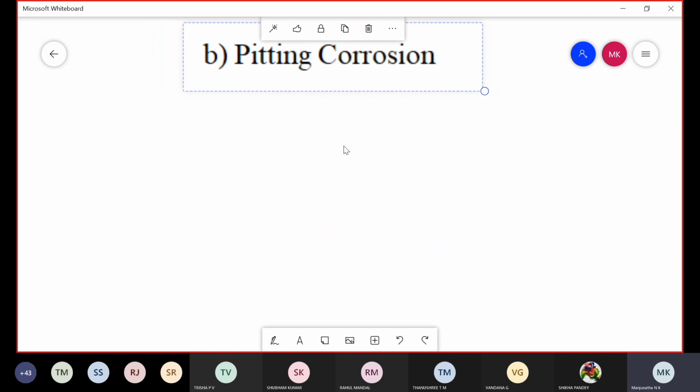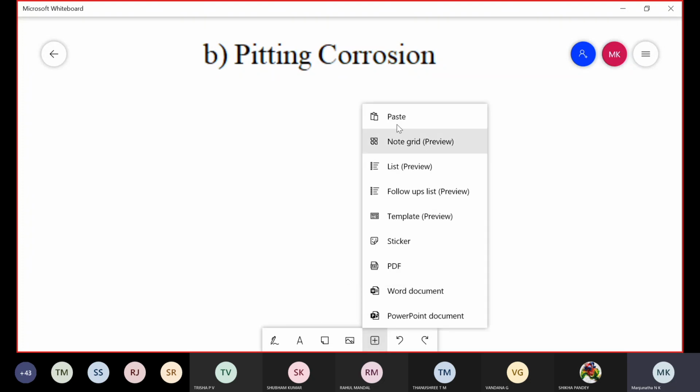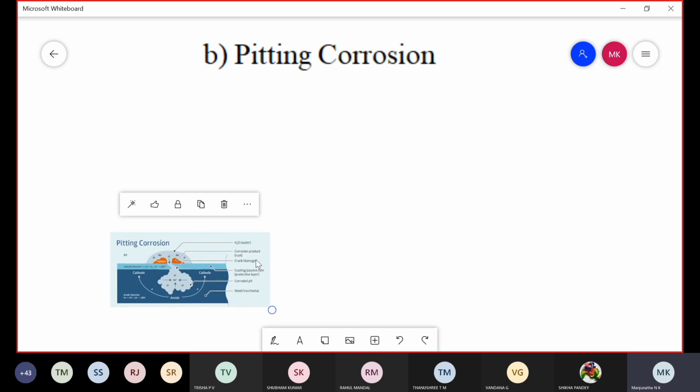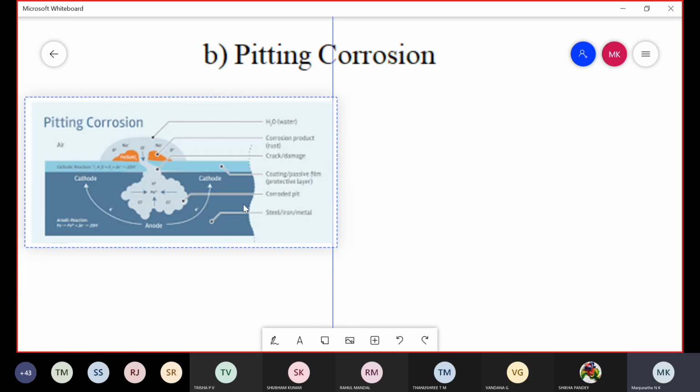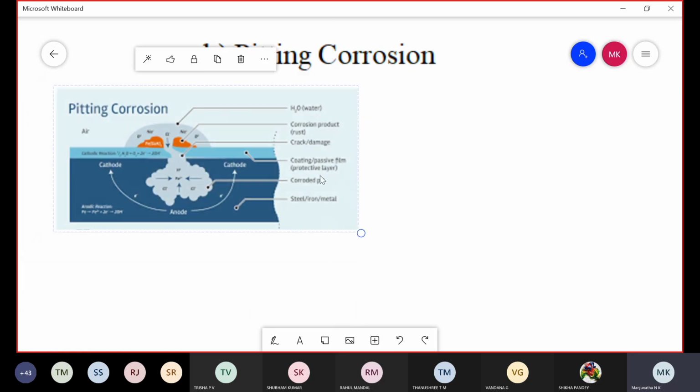The waterline corrosion is observed in partially filled steel or iron water tanks, but the pitting corrosion is observed in a metal surface if it is deposited with any dust or oil particles. If any dust or oil particle is deposited on a metal surface in one portion where there is a different concentration of oxygen, that type of corrosion is called differential aeration pitting corrosion.